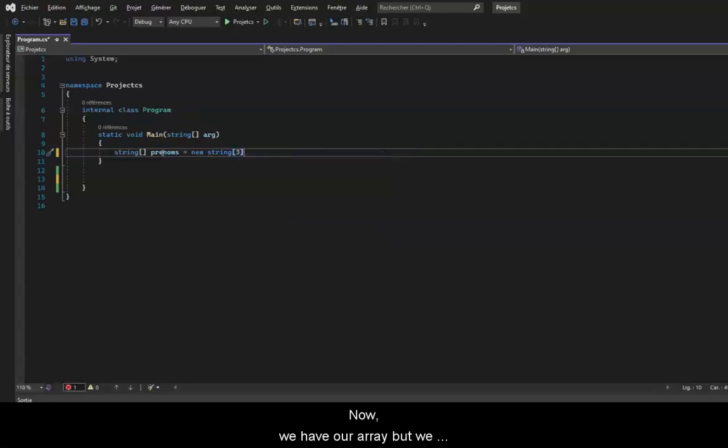Now we have our array, but we haven't assigned any values to it yet, and as we have seen, there are two ways to assign values in our array in C#. The first is to put braces after the square brackets, and enter the values you want. Now I'm going to enter the 3 first names that I have stored in my array. So I will add quotation marks because it's a string type.